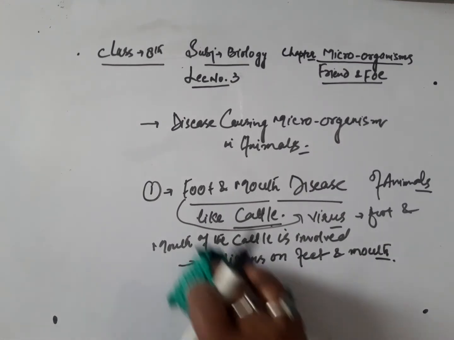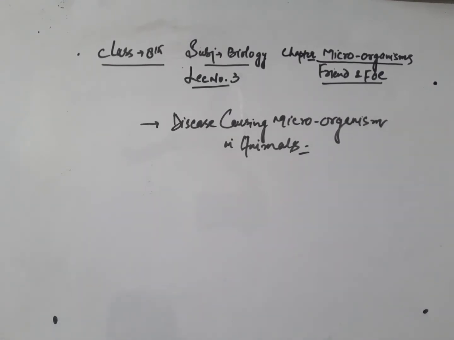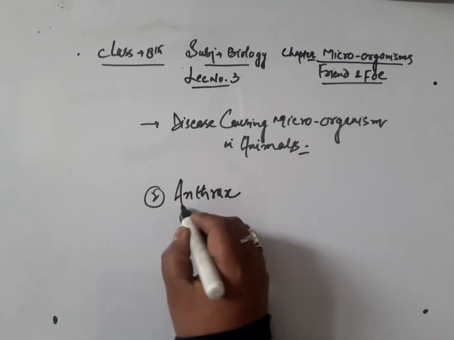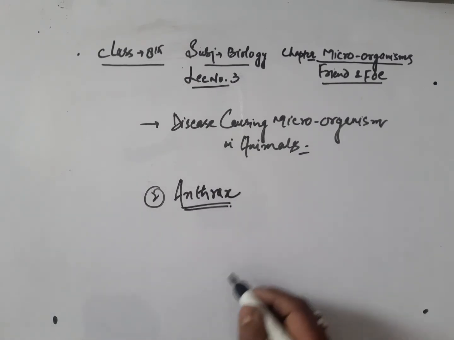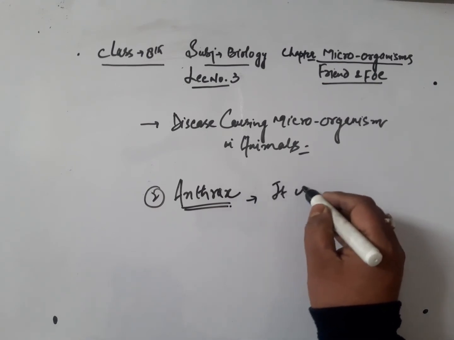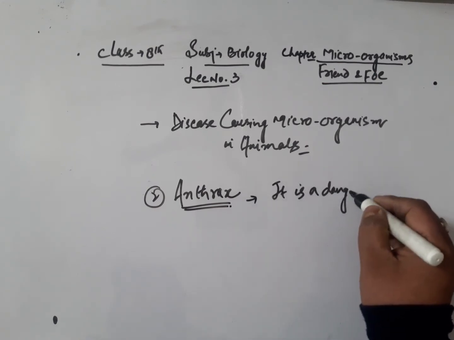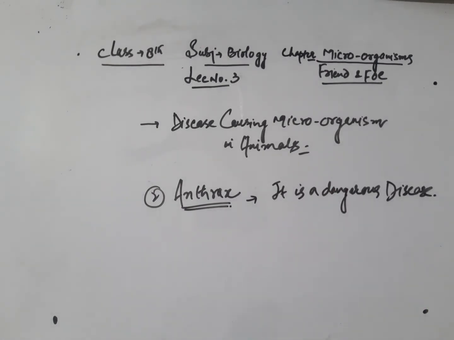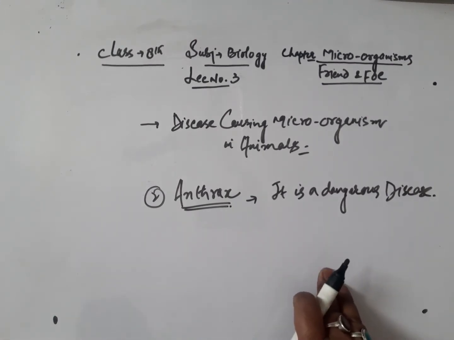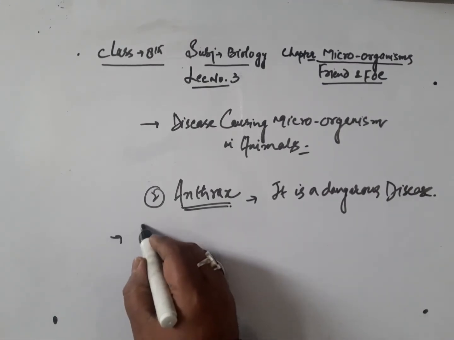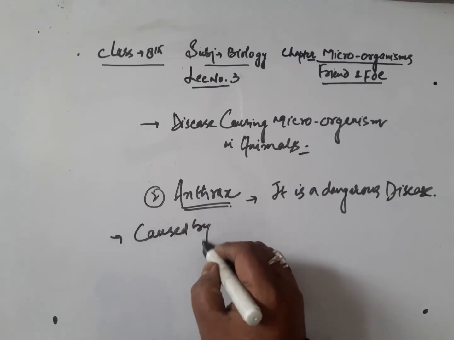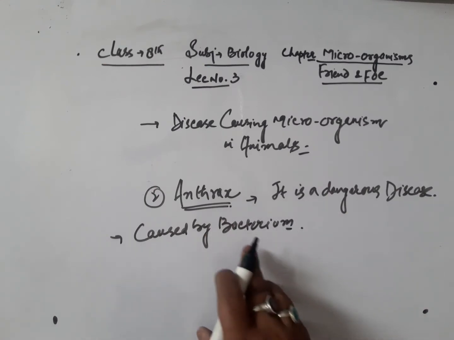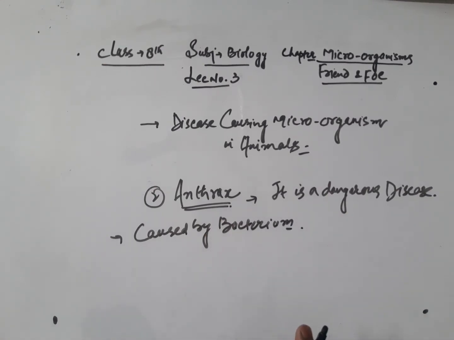Now second disease is called anthrax. Well, it's a dangerous disease which is caused by bacterium. So we can say anthrax disease is a bacterial disease in animals.